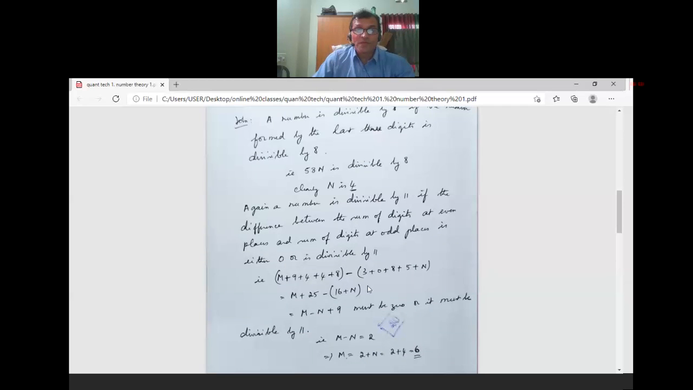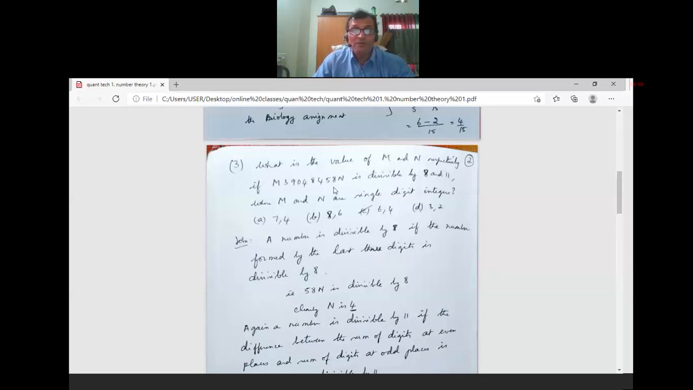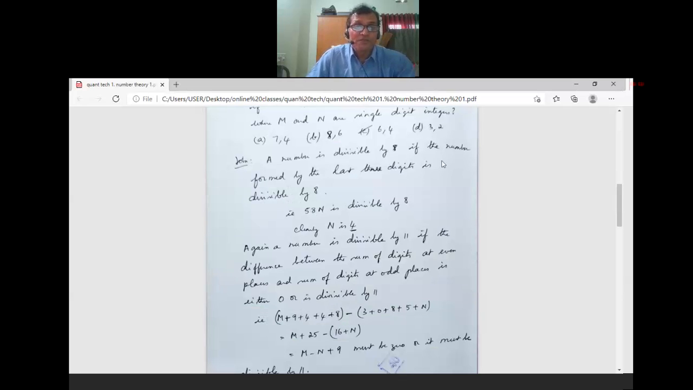I hope you understood the question. We have to find M and N, and this 10-digit number is divisible by 8 and 11. We have to find the value of M and N, which are single digits. The rule for divisibility by 8 is that a number is divisible by 8 if the number formed by the last 3 digits is divisible by 8.